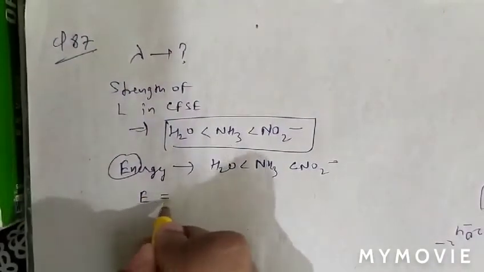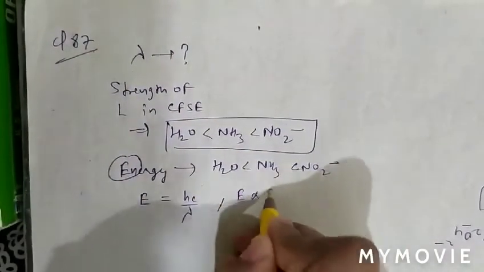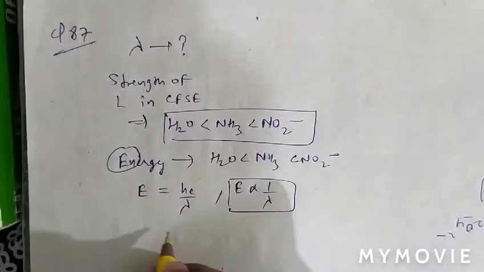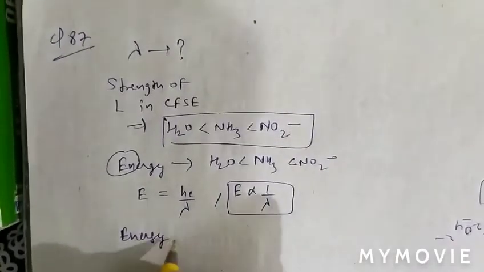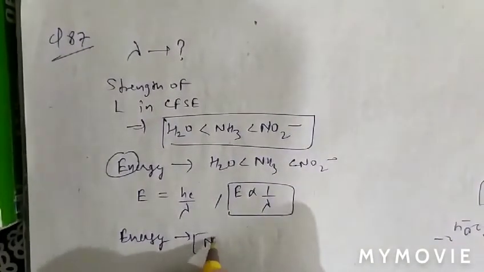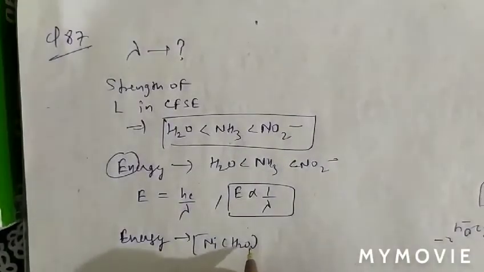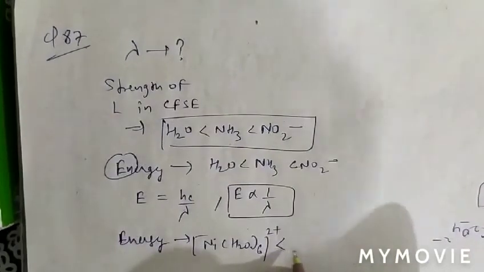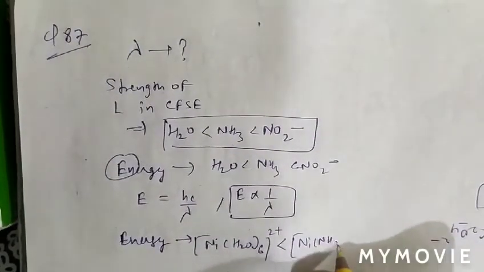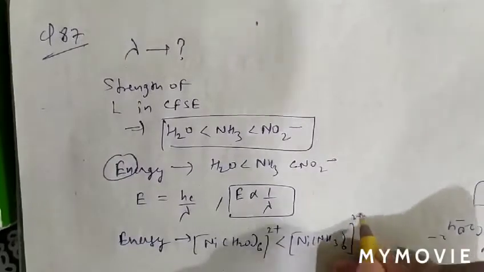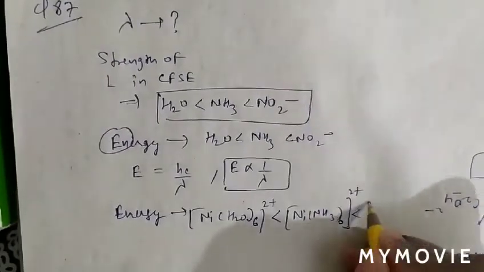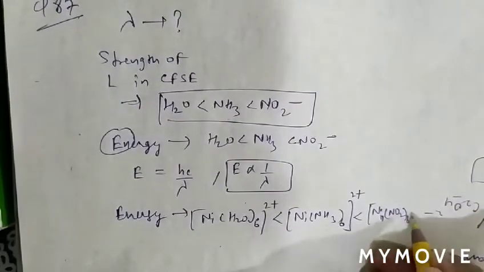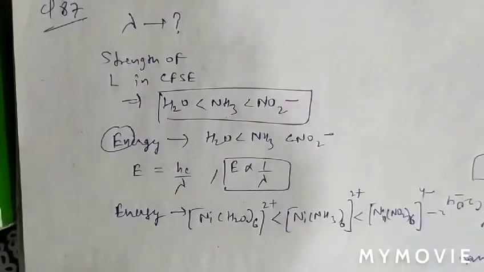Now as energy is hc by lambda, energy and wavelength are reciprocal of each other. The energy order will be Ni(H2O)6 2+, then Ni(NH3)6 2+, and then Ni(NO2)6 4-.